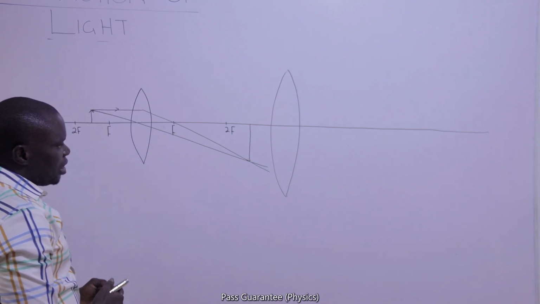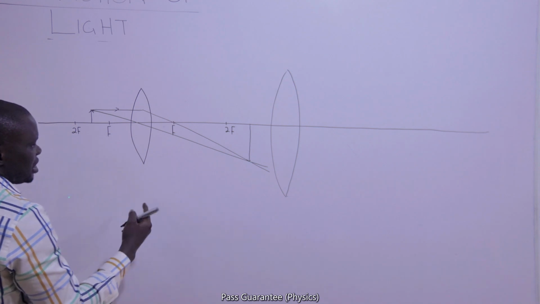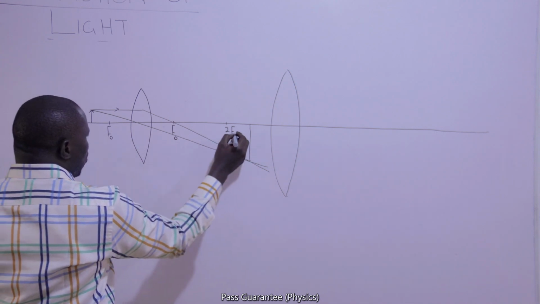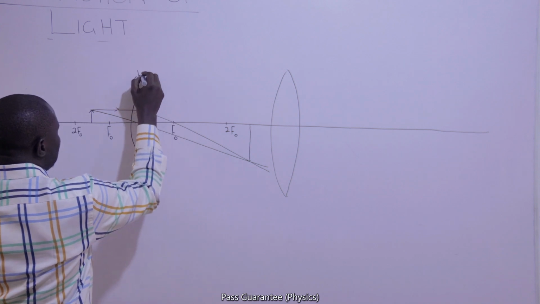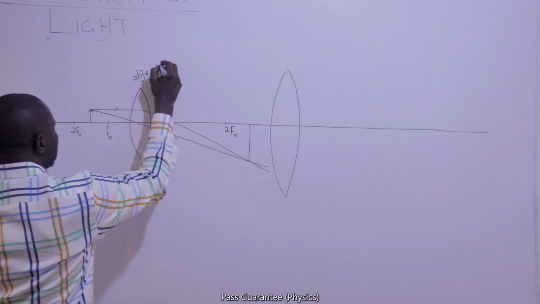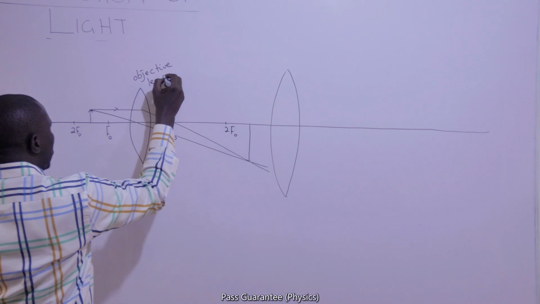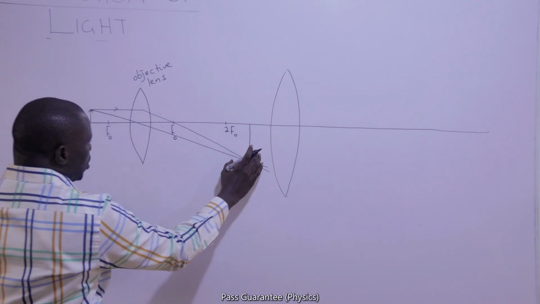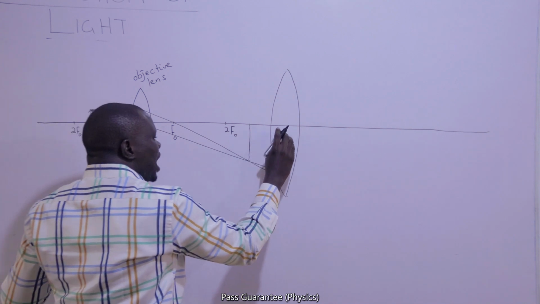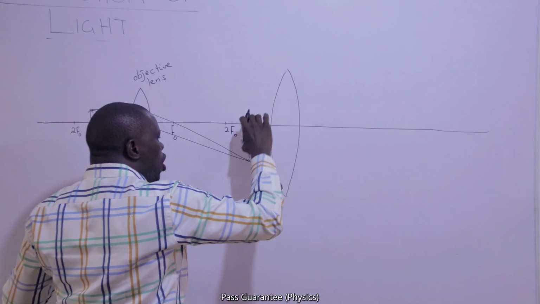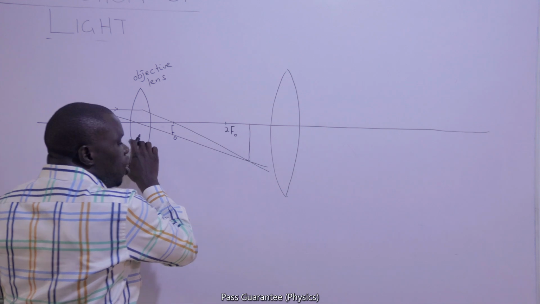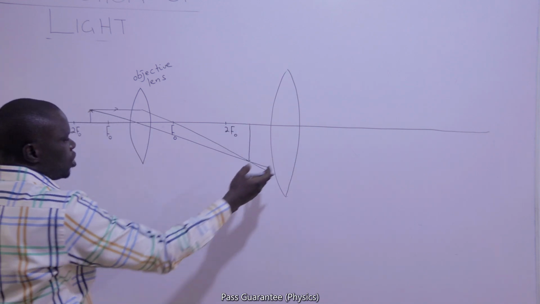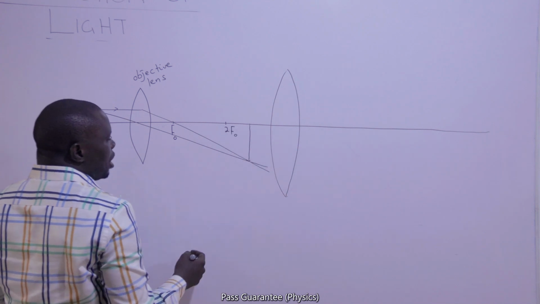another lens of longer focal length, because the lenses are going to be different, let me use O for this. This is called the objective lens. It is the objective lens because it is the one that is closer to the object. It has magnified the object to a point. I now want to use another lens to work on the image of this object for further magnification. I want this one to also magnify the image that we have.